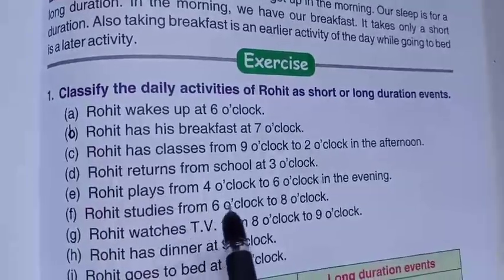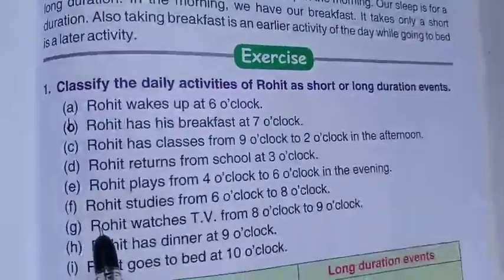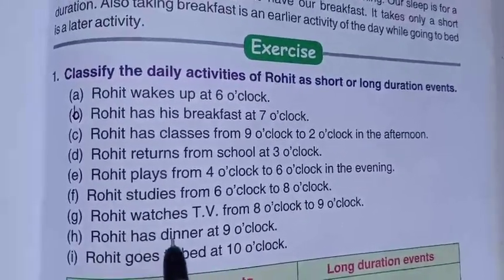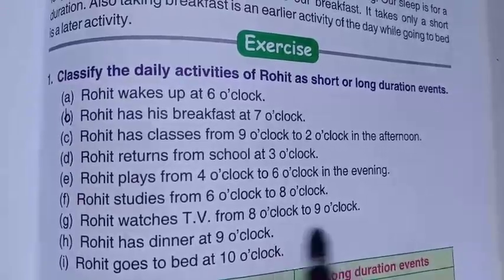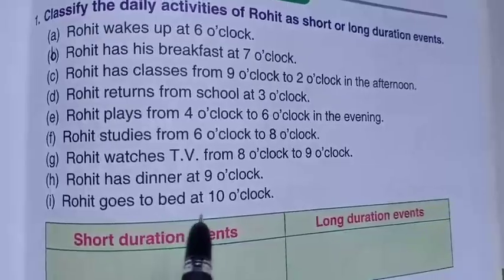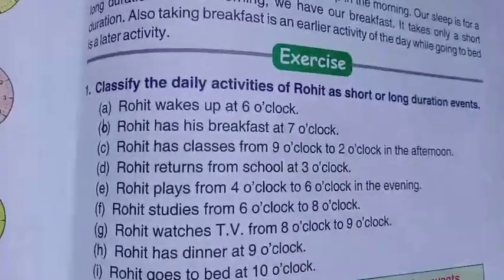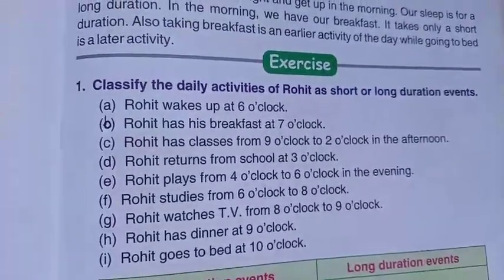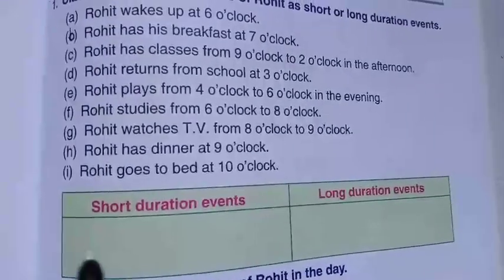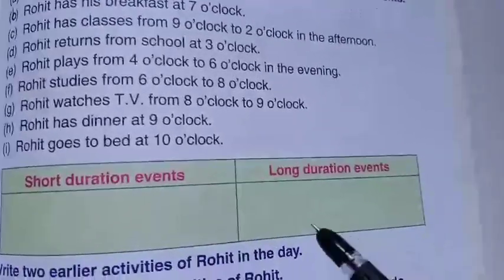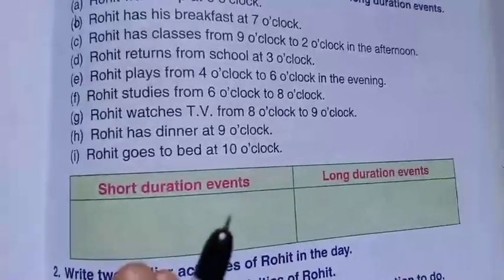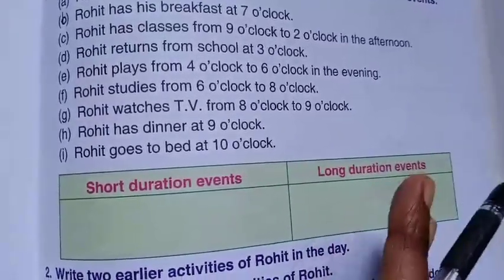Rohit plays from 4 o'clock to 6 o'clock in the evening. Rohit studies from 6 o'clock to 8 o'clock. Rohit watches TV from 8 o'clock to 9 o'clock. Rohit has dinner at 9 o'clock. Rohit goes to bed at 10 o'clock. This is Rohit's daily activities. Now we have to divide his short duration events and long duration events. I have already explained which is the short duration and which is the long duration.